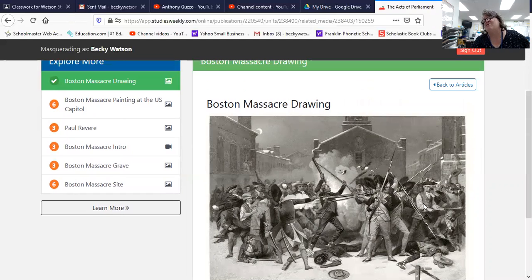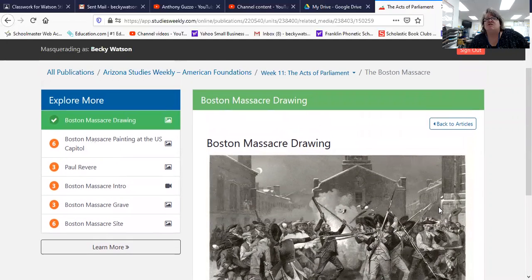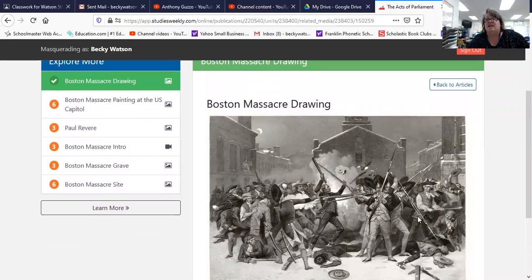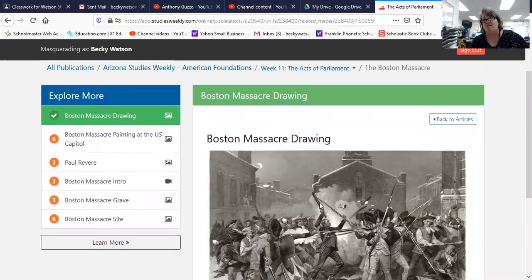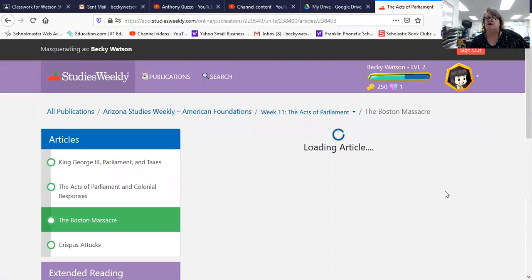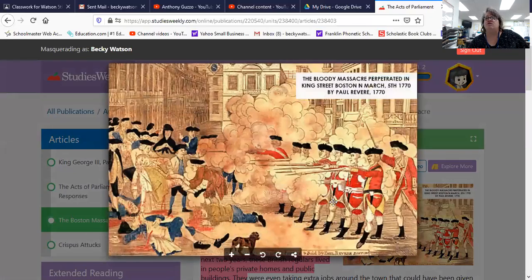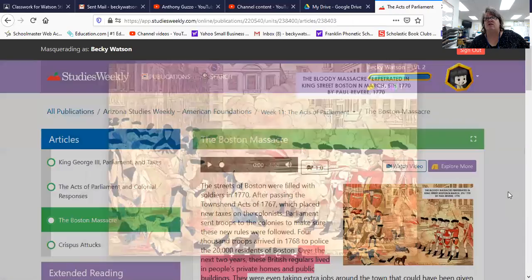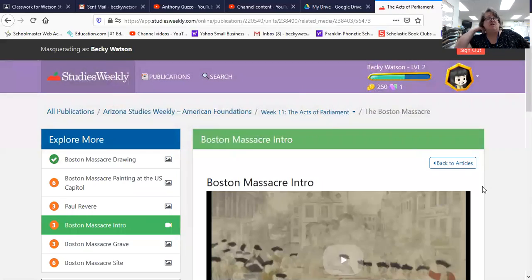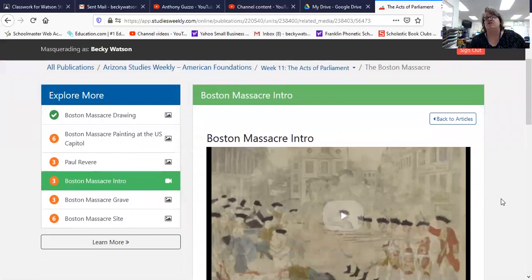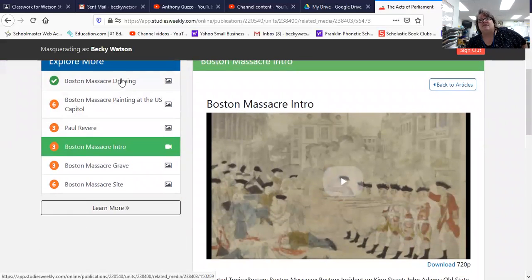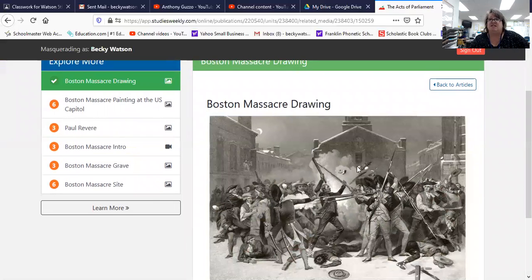Well, this was another drawing of the same Boston Massacre. So the question is, which is the true story? Is this what happened? Were the colonists the aggressors? We think the colonists threw a snowball. Or were the British soldiers the aggressors? Was Paul Revere's picture accurate? And that is something called propaganda. It's putting out pictures to get people to believe something. So again, this is the one view where the soldiers look like they are defensive, and then in Paul Revere's picture, the soldiers are the attackers.